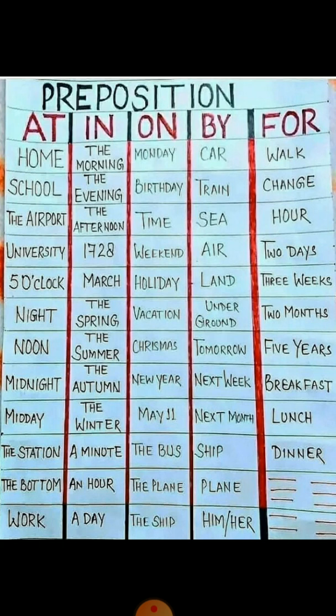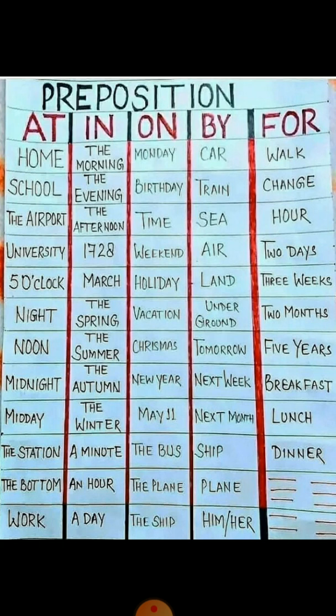There are three main kinds of preposition. First one is preposition of time. Second is preposition of place. And third one is preposition of movement. Prepositions like on, by, in, at, since, for, before, until, and till. These prepositions are called prepositions of time, which indicate a specific period of time such as month, date, time, and day.